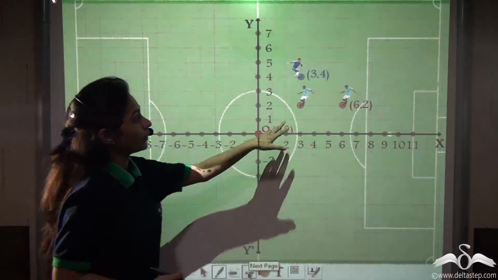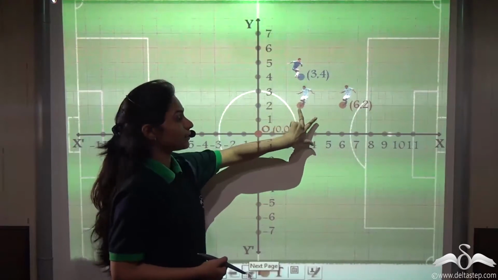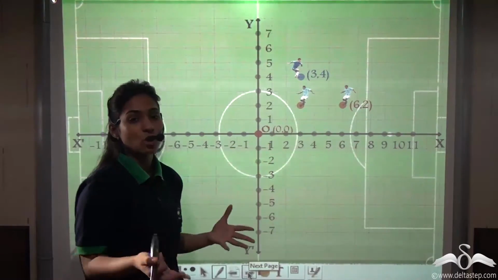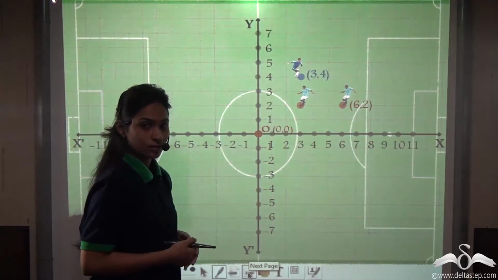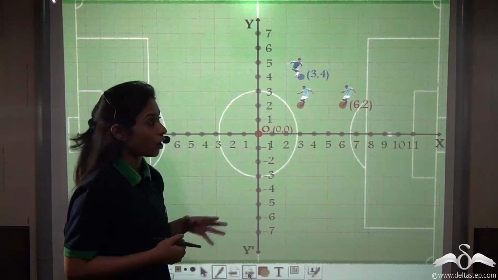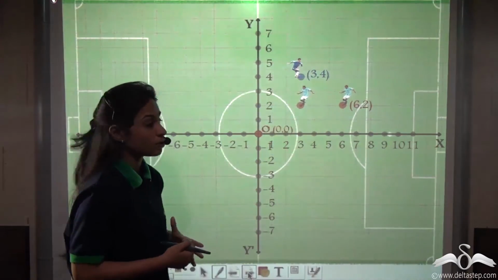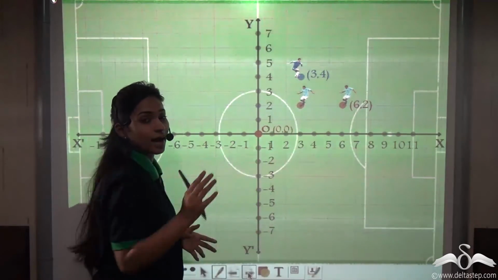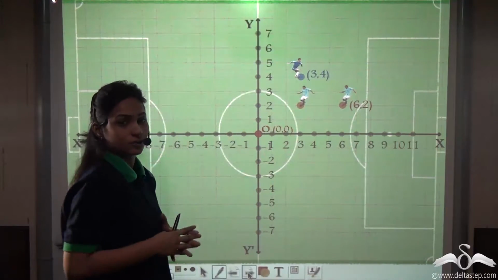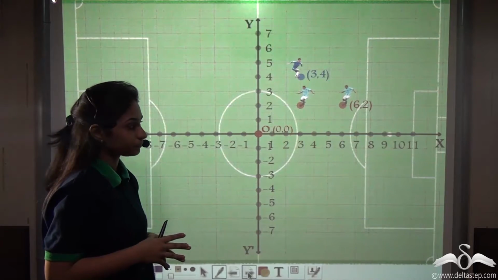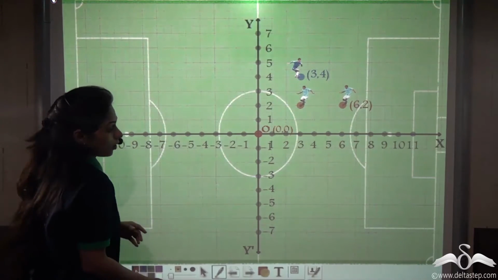Now he told one player to go and stand at this point. Now this point is not told to us. Can you tell me what this point is? Well, now you know how to locate such points on a graph paper. So I give you a point like this and ask you to name this point, and tell me what are the coordinates of this point. Tell me.